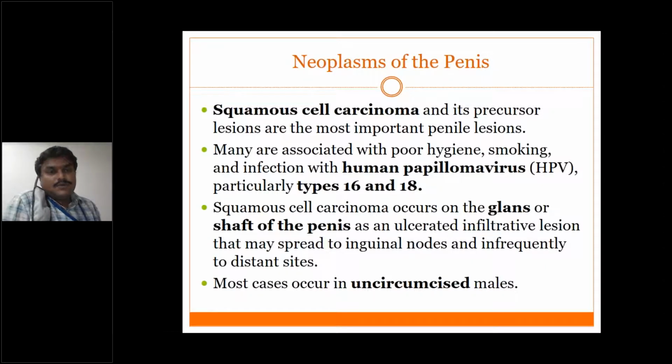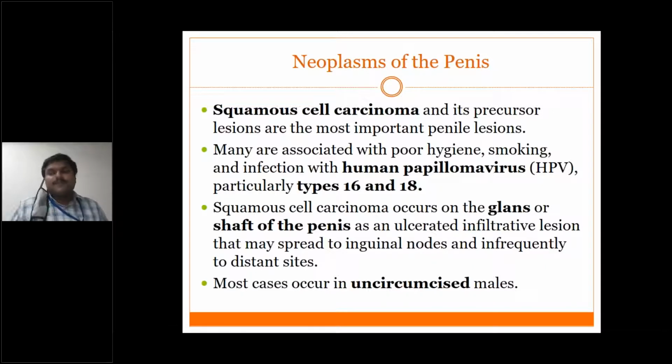The second thing is smoking, and the most important is infection with human papillomavirus, particularly types 16 and 18. These are the two important genotypes which cause cancer. We also come across the same virus in cervical carcinoma with the same genotypes 16 and 18.